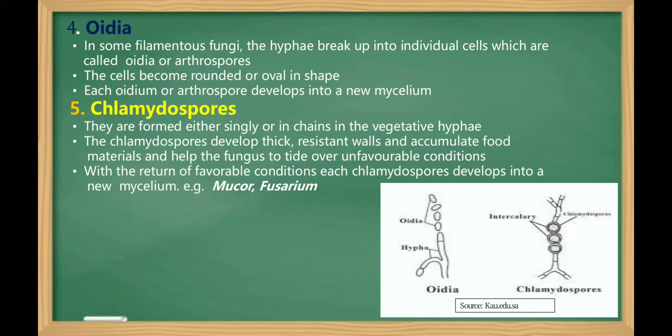Next one is chlamydospores. Chlamydospores are seen in certain cells of the hyphae. So these are formed either singly or in chains, and they develop thick resistant walls, and they accumulate plenty of food material and help the fungus to tide over unfavorable conditions. With the return of the favorable conditions, each chlamydospore develops into a new mycelium. Example is Mucor, Fusarium, etc.